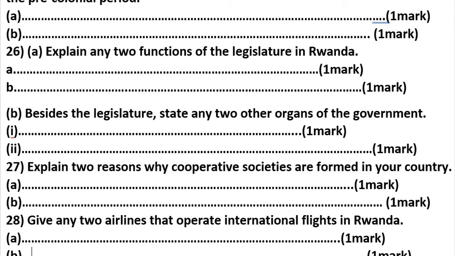26A. Explain any two functions of legislature in Rwanda. Here we can say to make laws and amend laws. On B, beside the legislature, state any two other organs of the government. Other organs of the government, we can say judiciary and the executive.